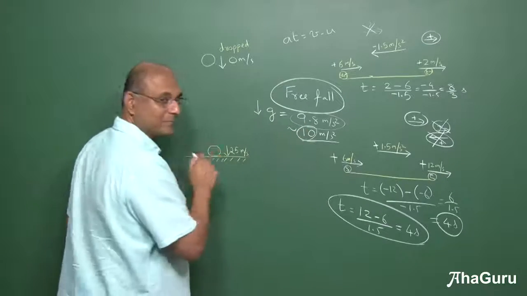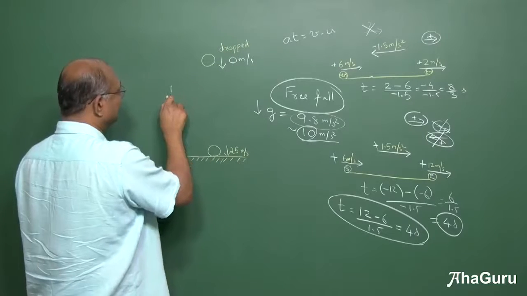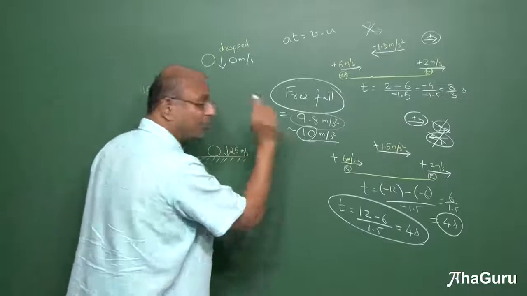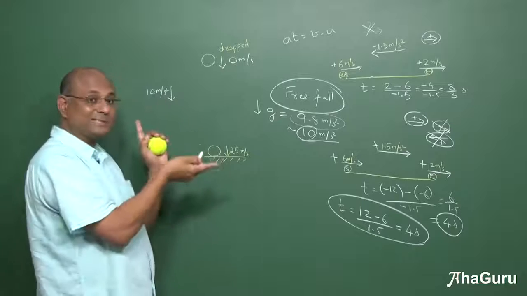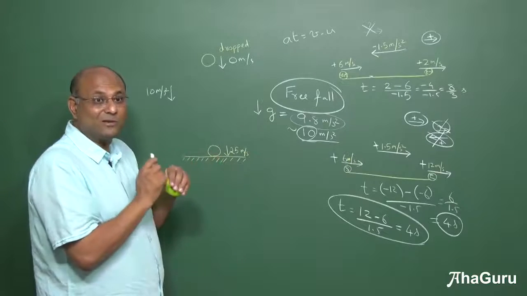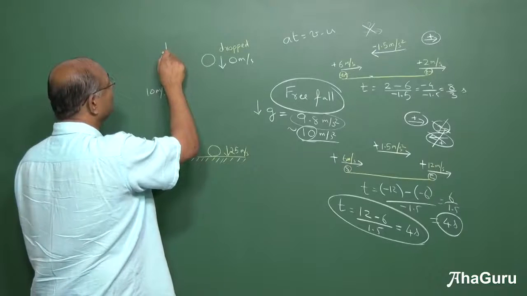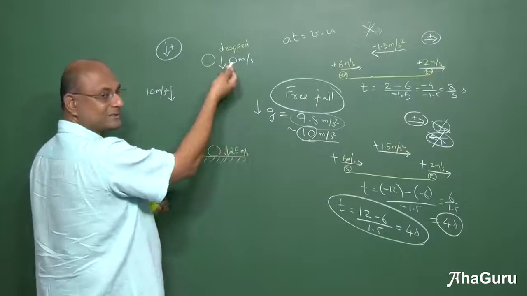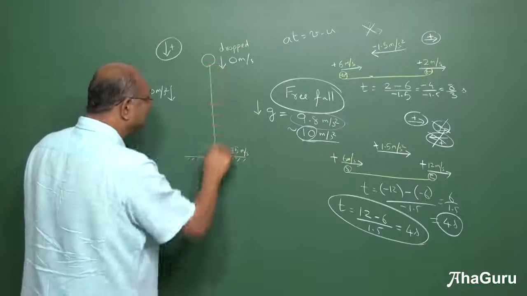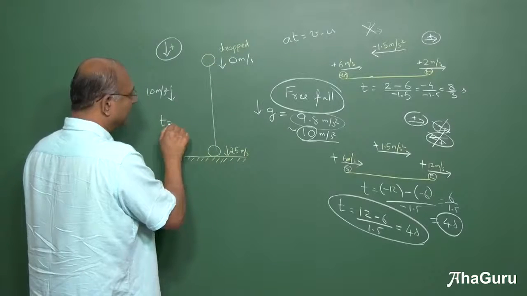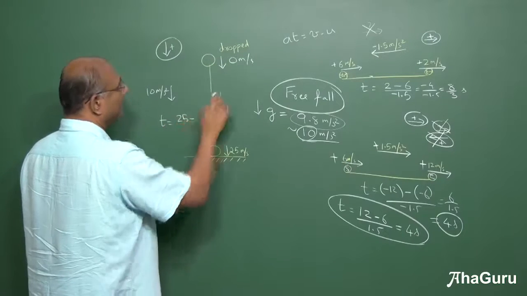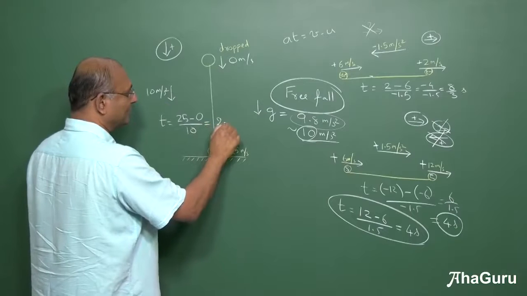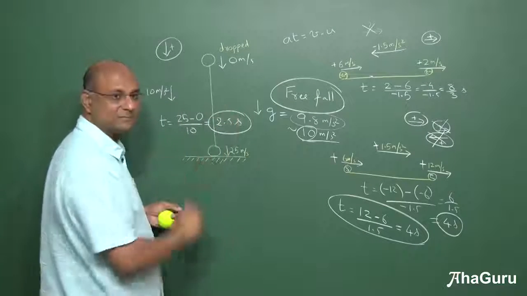I'm going to use 10. I drop it. So what is this guy's acceleration? 10 meters per second square downwards. G is always a positive number. But is the acceleration plus or minus? Depends on your choice of plus. I'm going to choose down as plus. So this will also be plus. This is of course 0, doesn't matter. This will be plus. How much time does it take? T is final velocity minus initial velocity by acceleration. So the answer is 2.5 seconds.